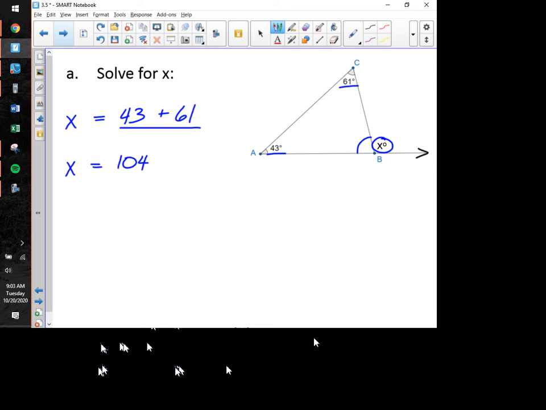And once again, since there's already a degree sign on the x right there, we're not being asked to find the measure of an angle. We're being asked to solve for the value of x. So we don't put a degree sign there, and x is just equal to 104. All right, not too shabby.